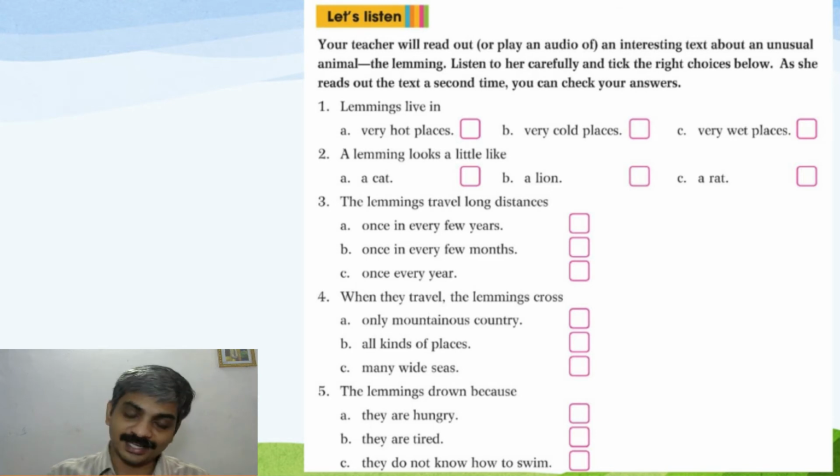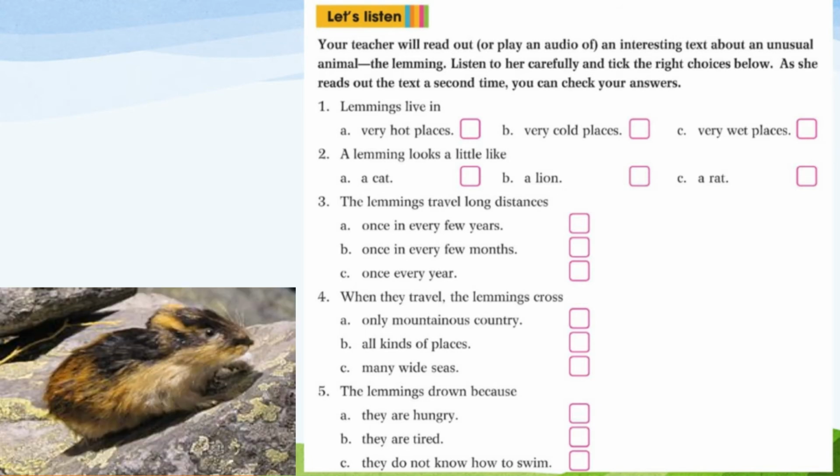the second time. Have you ever heard about a very unusual animal called the lemming? You'd never see a lemming in countries like India and Nepal because it lives only in very cold parts of the world. You'd find lemmings in Northern Europe, for example, in countries like Norway and Denmark, which have a cold climate. The lemming is not a very handsome animal. It is small, and looks rather like a rat.